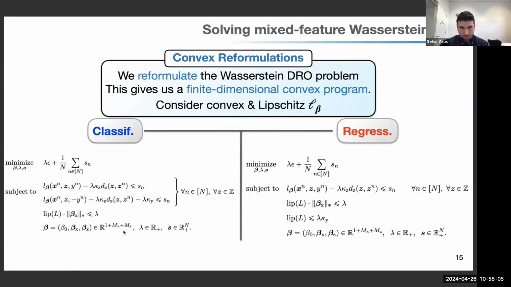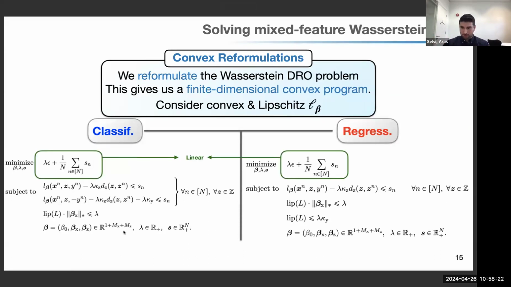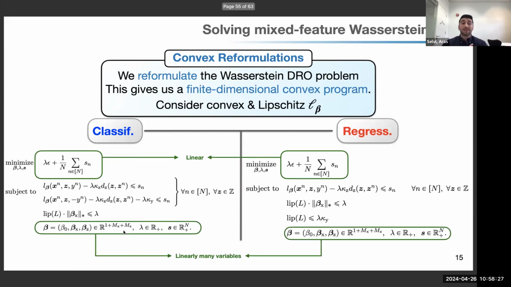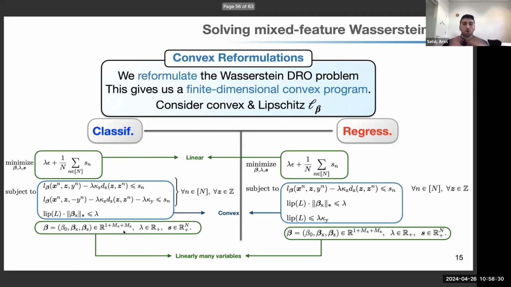And finally, before I finish my presentation, I would like to show you the reformulation of the distributionally robust optimization problem that we are working with under mixed feature. So on the left-hand side, you can see the classification problem, and on the right-hand side, you can see the regression problem. So I just want to discuss the complexity of this problem. So you can see that the objective functions are linear, and there are linearly many variables as well. The constraints are all convex because they use the original loss functions L of beta, and these are convex functions. And the constraints are also indexed for all n, which is linearly many.